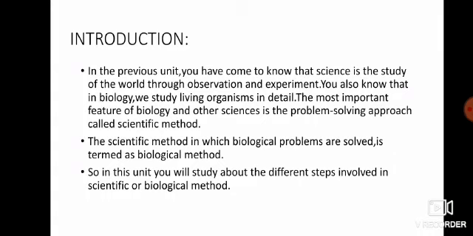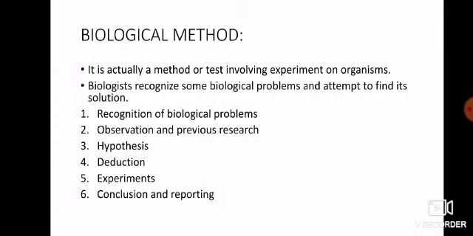As we discussed in our previous unit, science is the study of the world through observations and experiments. And we also know that in biology we study living organisms in detail. For example, we study their functions, their structure, their diseases. So the most important feature of biology and other sciences is the problem-solving approach, which is known as the scientific method. So we can say that a scientific method in which biological problems are solved is known as the biological method.